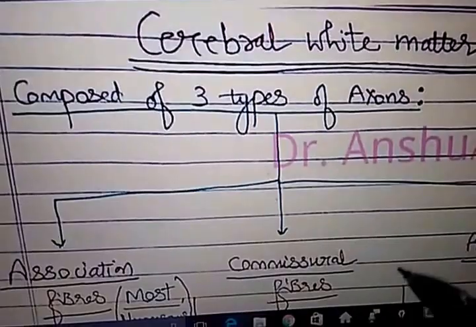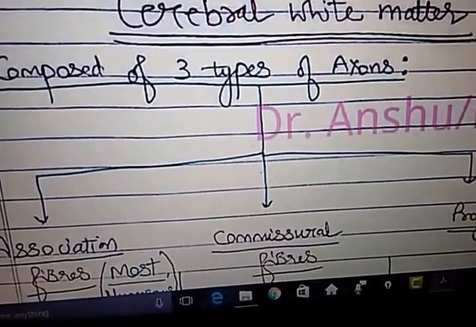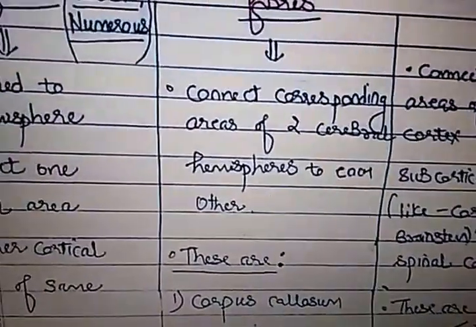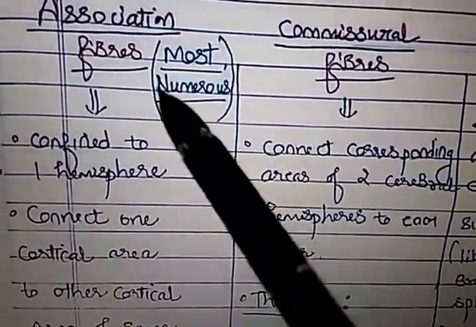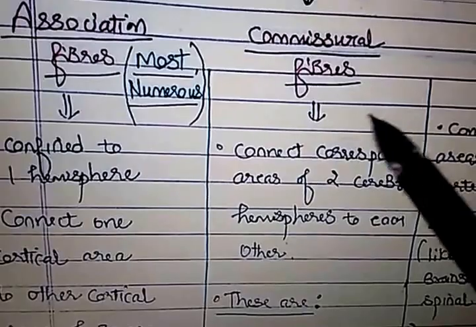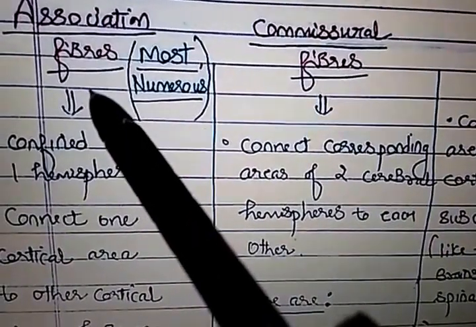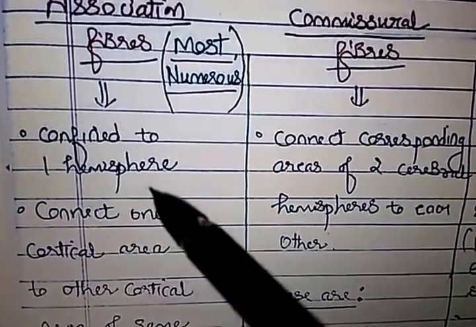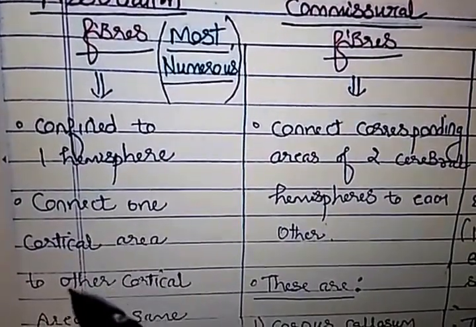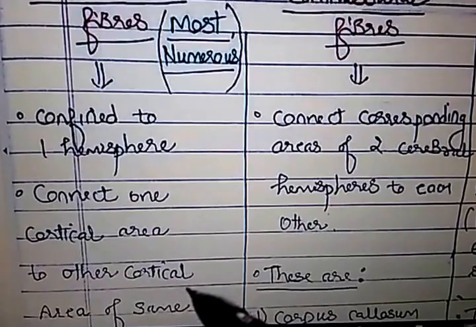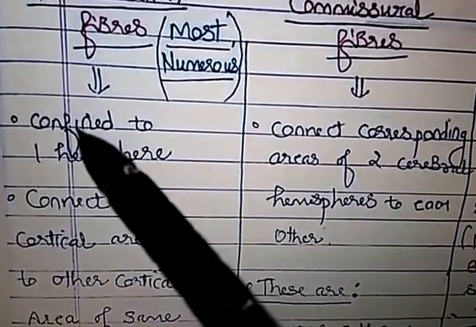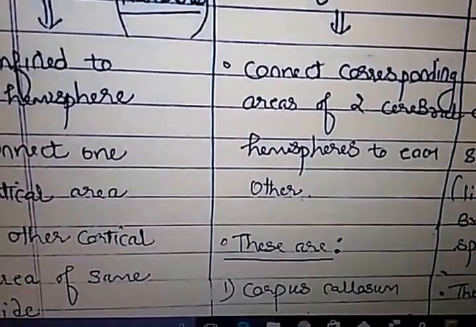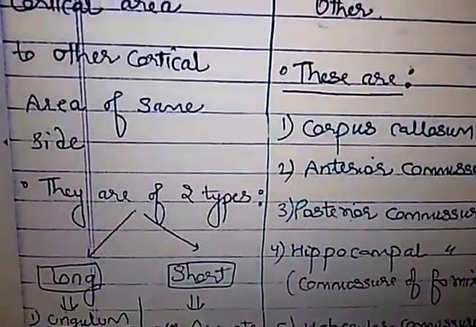First of all, I have told three types of axons: association fibers, commissural fibers, and projection fibers. First, association fibers. Among all three fibers, the most numerous are the association fibers. I have told that they connect one cortical area to another cortical area of the same cerebral hemisphere. So they are confined to one hemisphere, of the same side.